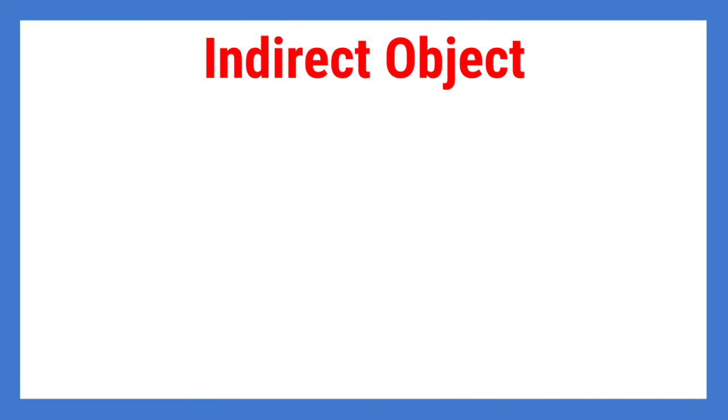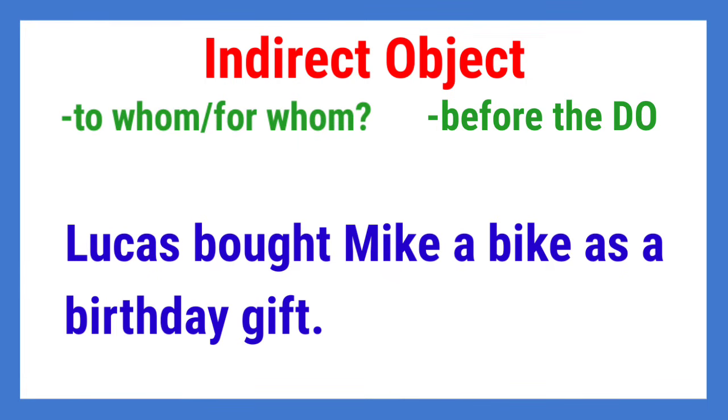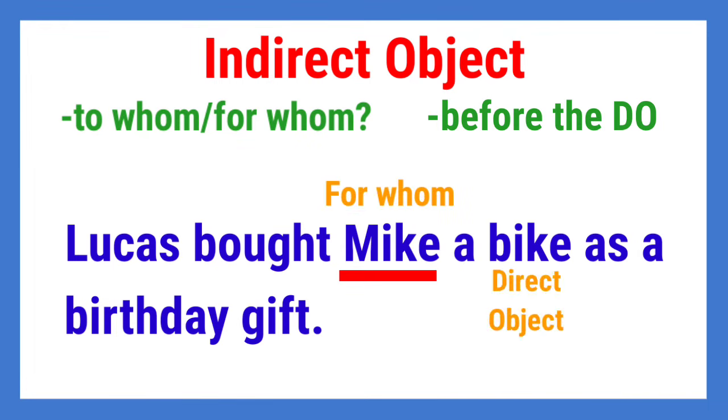Now, let us have another function of noun. It is indirect object. What does it mean? Indirect object tells to whom or for whom the action is done in the sentence, and it is usually placed before the direct object. For example, Lucas bought Mike a bike as a birthday gift. What do you think is the indirect object in this sentence? It is Mike. Why? Because it tells for whom was the bike.